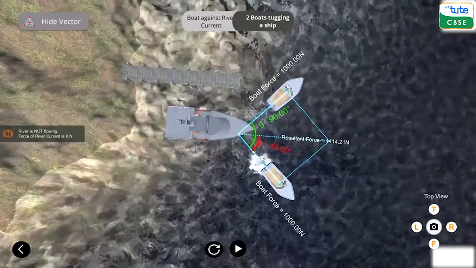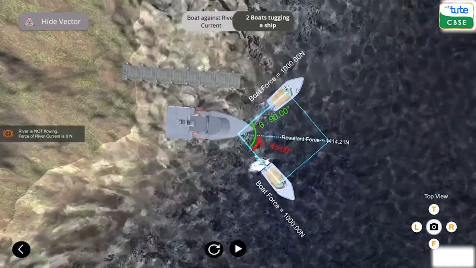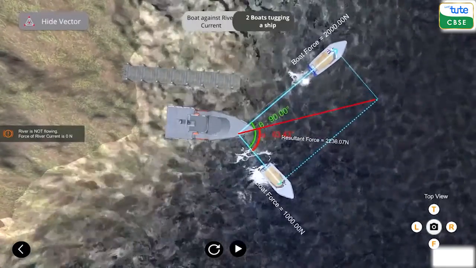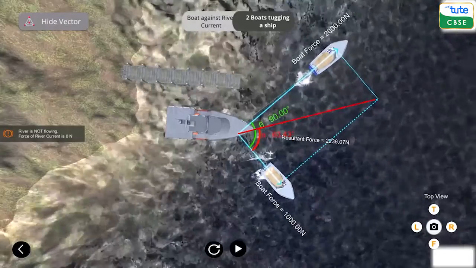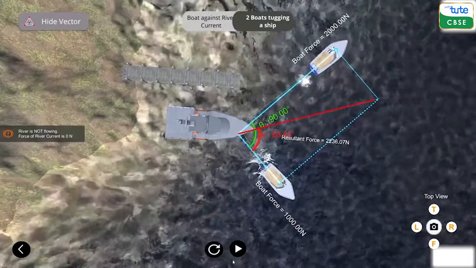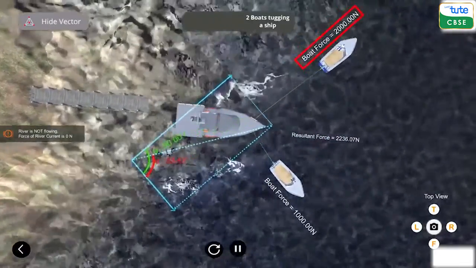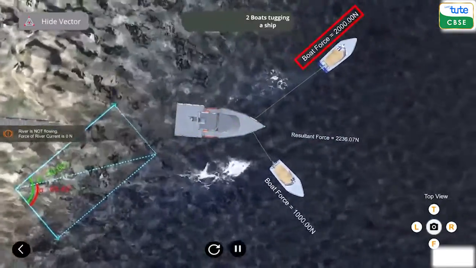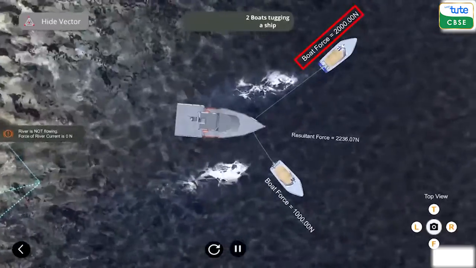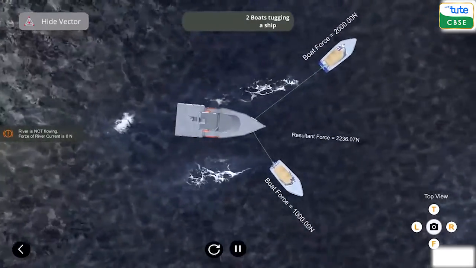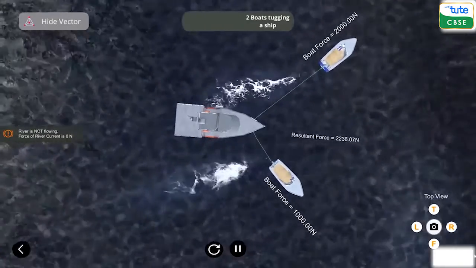Here, also you can change the force of the boat by clicking on it. Now the length of the vector changes with different forces. If we increase the force on one of the boats, we can see that the ship's movement is dominated by the boat with the higher force. You must try the scenario yourself by downloading the simulation. It will be amazing and fun to visualize how the boat will move if the river is flowing.